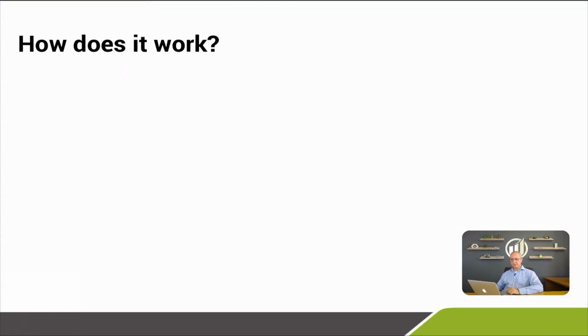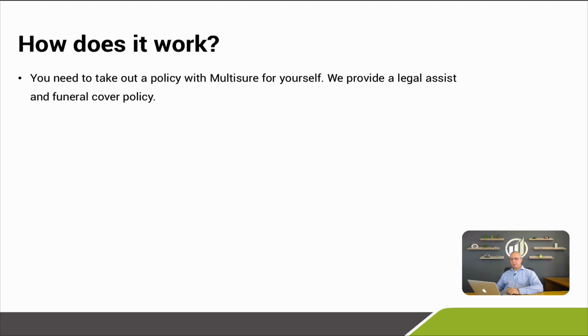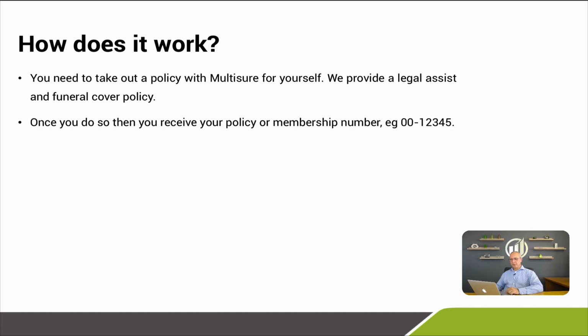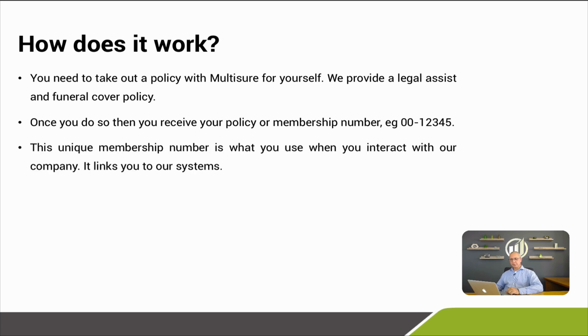So how does this work? You need to take out a policy with Multisure for yourself. We provide a legal assist and funeral cover policy, and you have to subscribe to at least one of those policies in order to make use of our business opportunity. Once you do so, you receive your policy or membership number, example 00-12345. This unique membership number is what you use when you interact with our company. It links you to our systems.